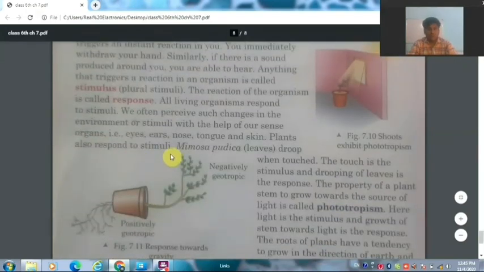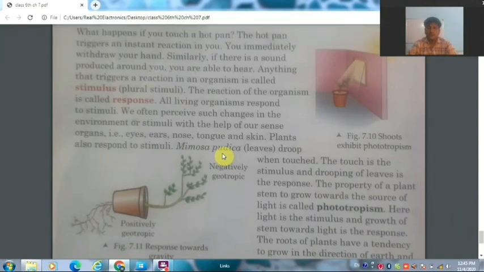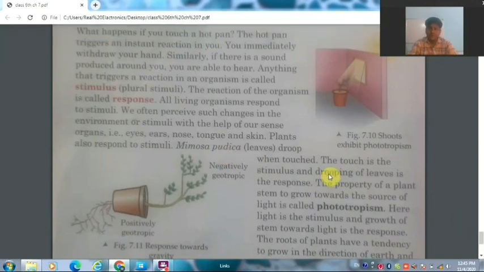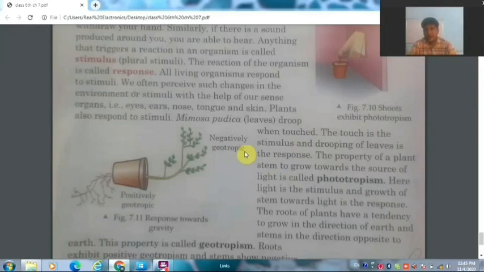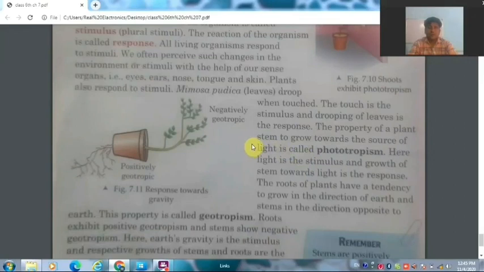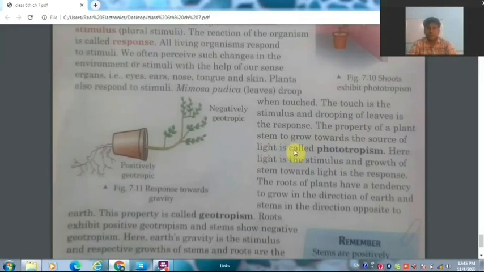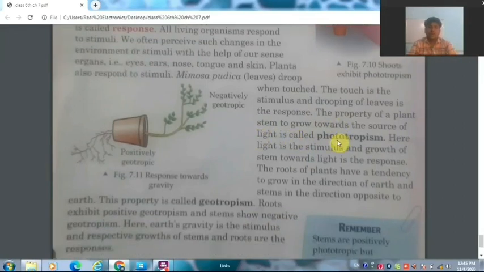Also some plants show this type of response, like the Mimosa pudica plant that we have also discussed earlier. When we touch it, it droops its leaves. The sunflower always faces the sun. Also, most of the plants show the property which is called phototropism. That is, they are always attracted to the source of light. So if the source of light is in any particular direction, the plant will also grow in the same direction.